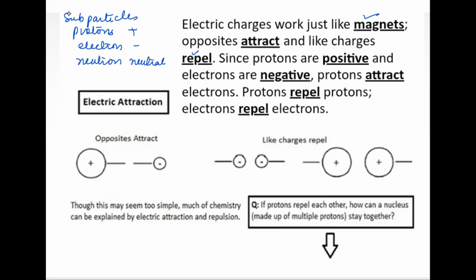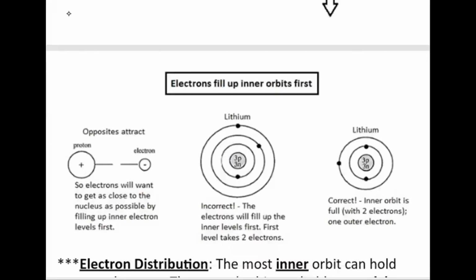So protons and electrons are opposite, so they attract each other, but like charges repel, whether electrons or protons. Electrons repel each other whether in the same shell or a different shell. So there's a force of attraction between the dissimilar particles and a force of repulsion between the similar particles.